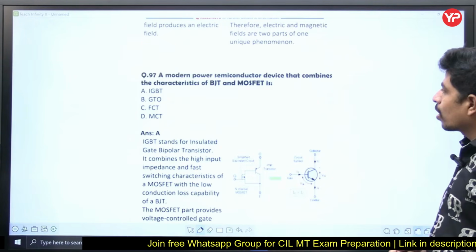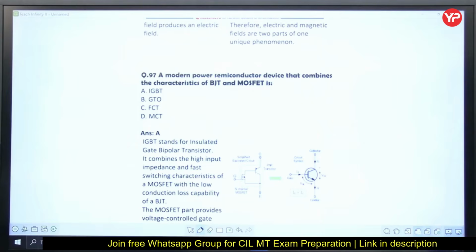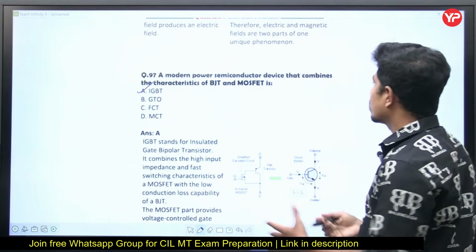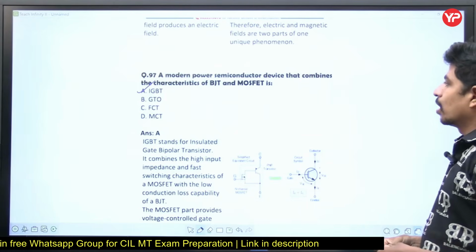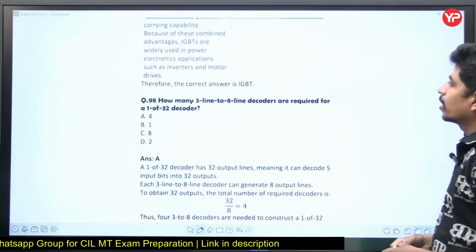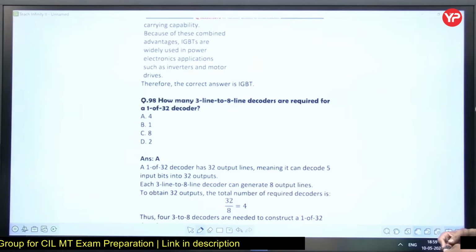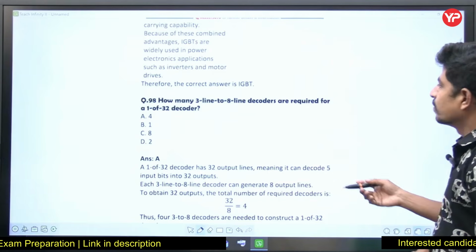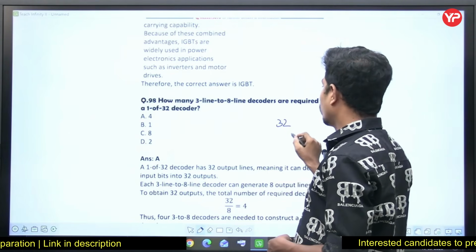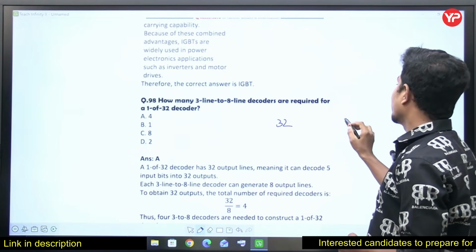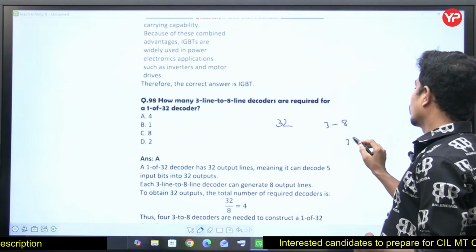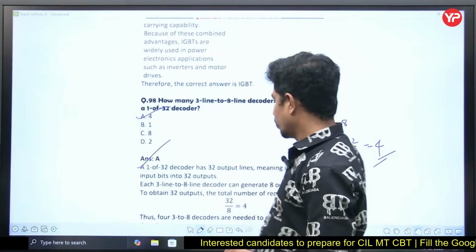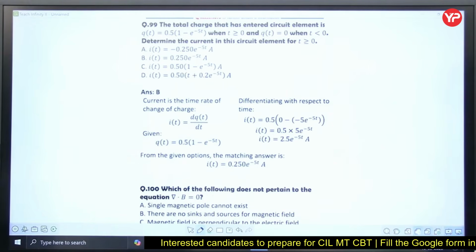Right. A modern power semiconductor device that combines the characteristics of BJT and MOSFET is the IGBT. So IGBT is a modern semiconductor device that combines both the characteristics of BJT and MOSFET. Right? How many 3-line to 8-line decoders are required for a 1 of 32? See, 32 lines of output I want, means decoder, 3 to 8 we have. So 32 divided by 8, it requires 4. Answer is 4. Option is A. That is a simple question, that's why I'm not going deeper there.